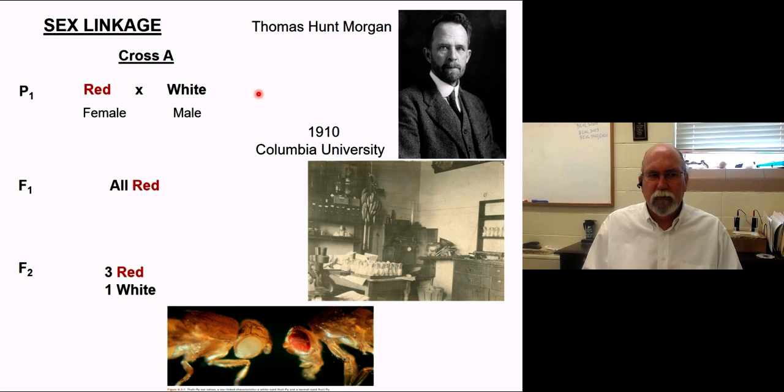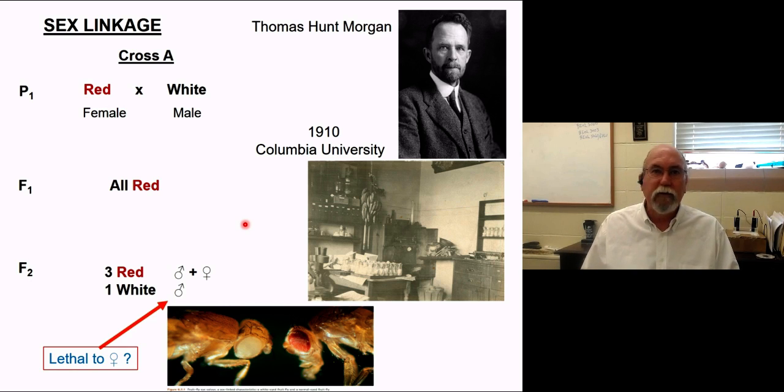But as he was digging through the flies that he got, he noticed an odd issue. The red ones were both male and female. But when he looked at the white-eyed flies, the only type he could find were males. So initially he thought, maybe I've got a lethal here. Maybe the white condition is lethal to females. But it was shortly after that he found a white-eyed female. So he said, no, it's not lethal. They exist. I just hadn't found them yet.